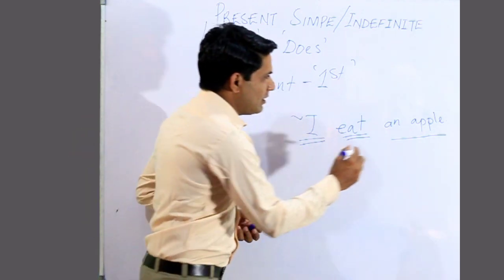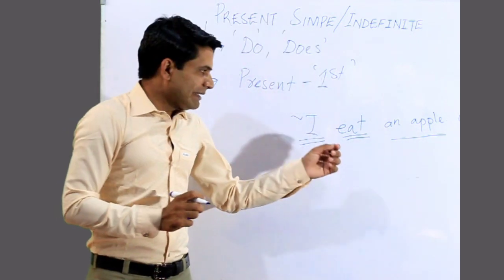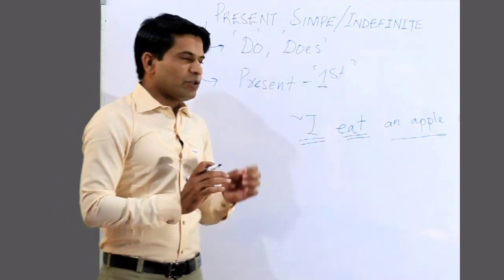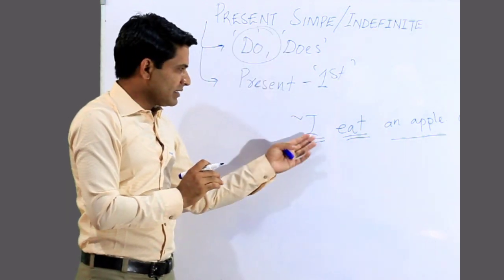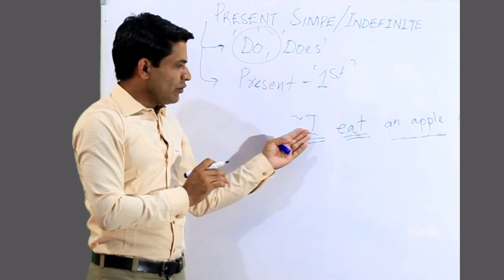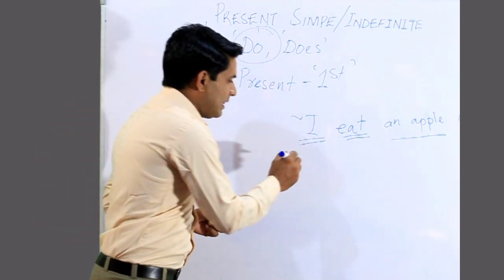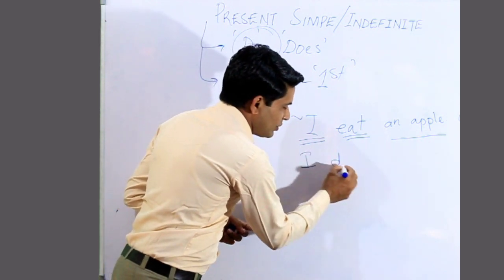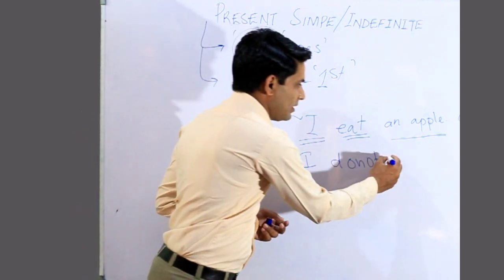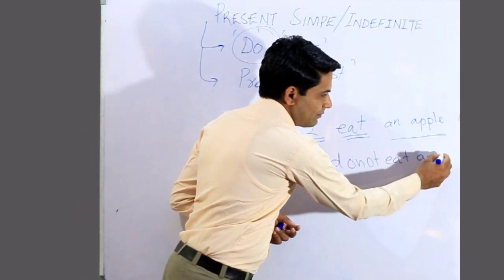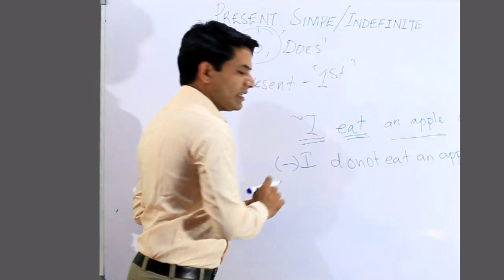And this is a positive sentence. If you want to make it negative, you have to take the help of the helping verbs do and does. As I is a first person pronoun, we always use do, the plural form of the verb. It becomes I do not or don't. I do not eat an apple. This is a negative sentence.